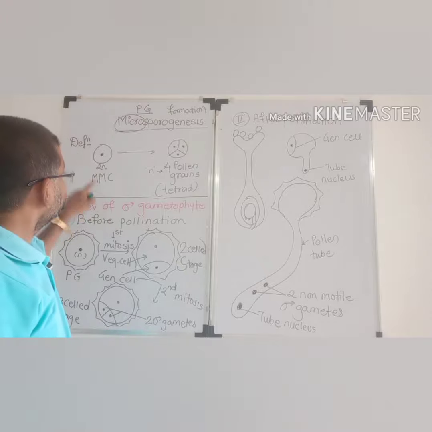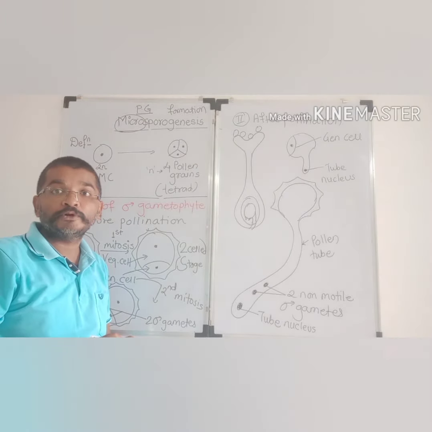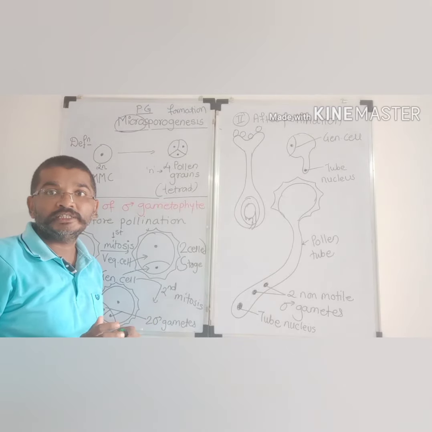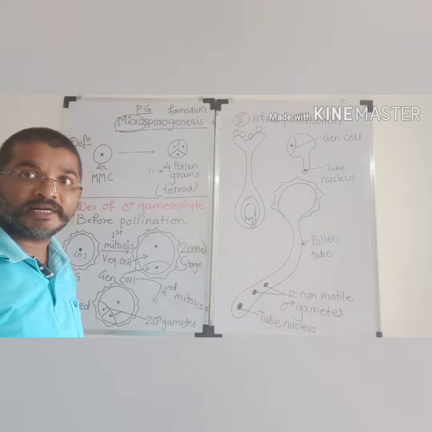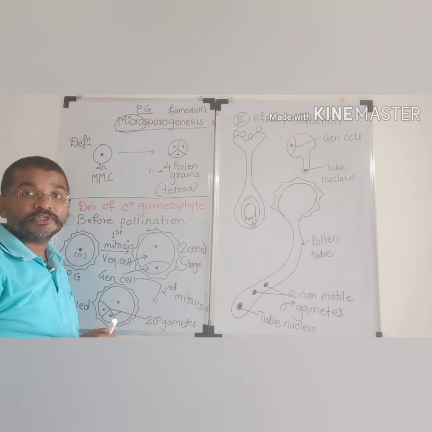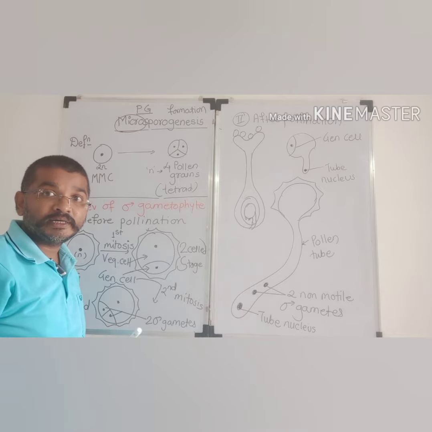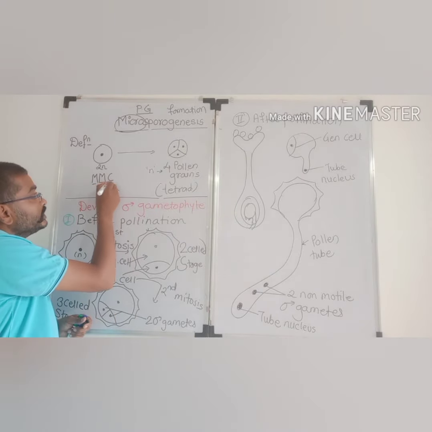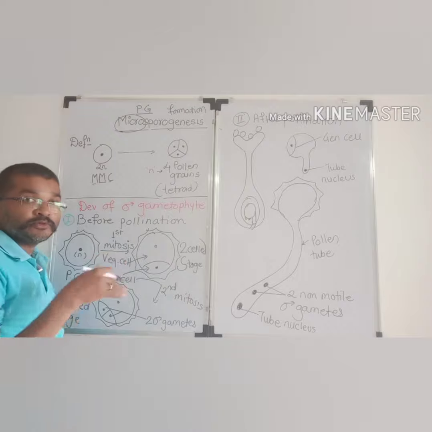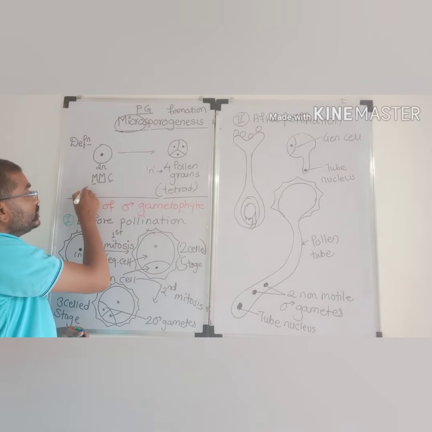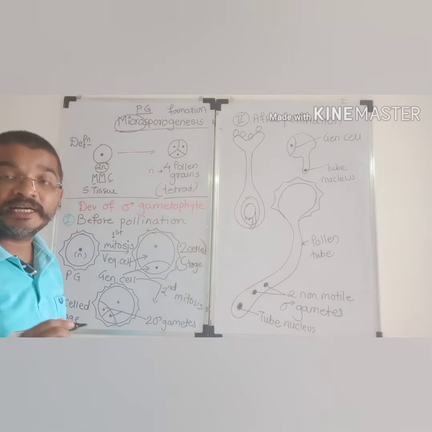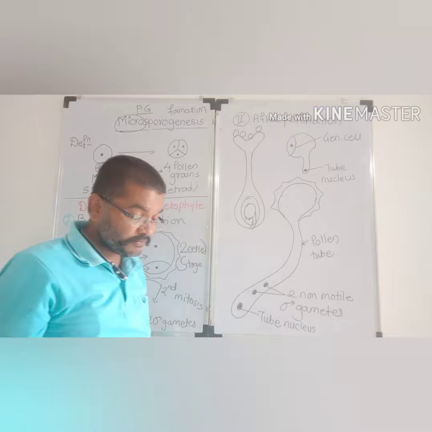Now, in the last lecture, I told you about sporogenous tissue, which is present in the central part of the microsporangium or pollen sac, which is surrounded by the tapetum. That sporogenous tissue is diploid in nature. After attaining maturity, a large number of sporogenous cells finally give rise to microspore mother cells. These microspore mother cells, produced from sporogenous tissue, are diploid in nature. What is their nature? Diploid. So they have two sets of chromosomes.